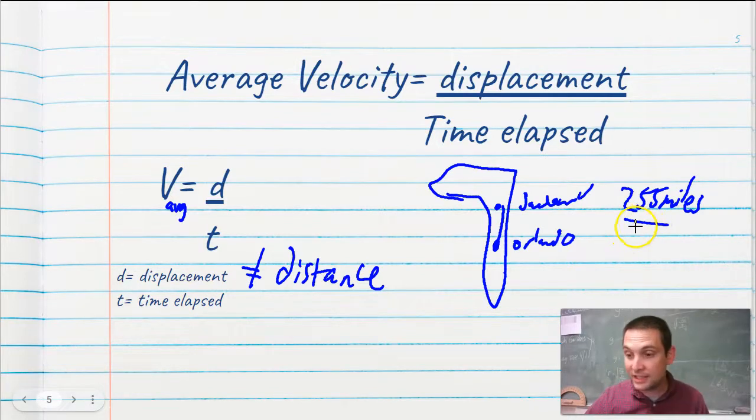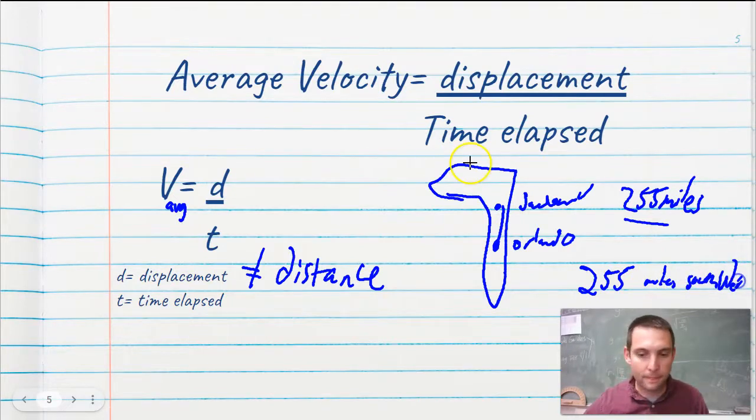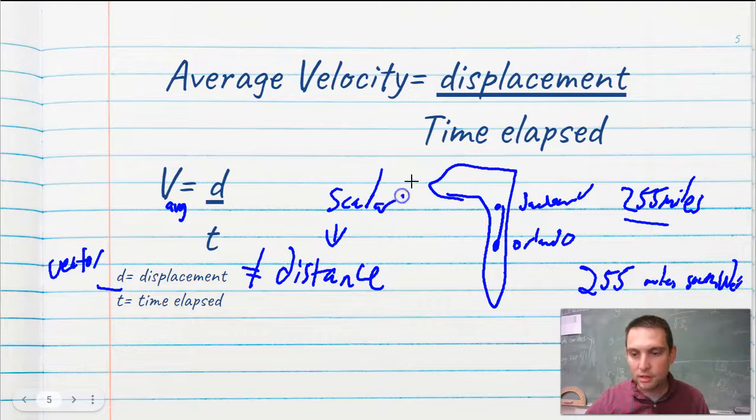To make this a displacement, I would need to include a direction. 255 miles southwest. So displacement is a vector, while distance is a scalar quantity. The scalar only has the magnitude, or how much, or how big. Meanwhile, the vector has how much and what direction.